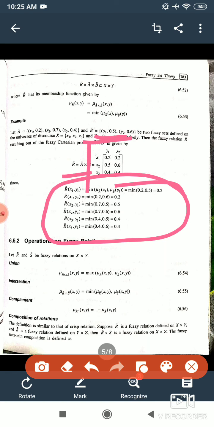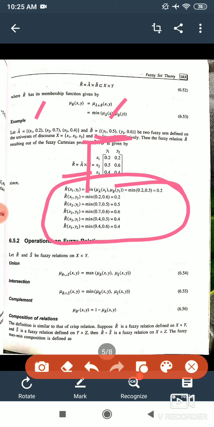The first pair is x1 and y1. x1 has membership function 0.2, y1 has 0.5. So the minimum of the two is 0.2, so we write 0.2. Next, x1, y2. x1 has 0.2, y2 has 0.6, so we write 0.2.